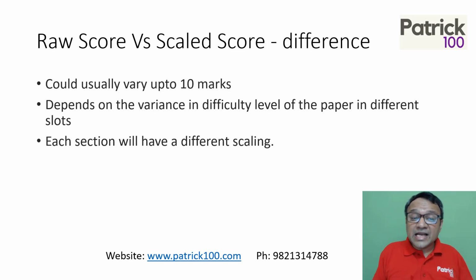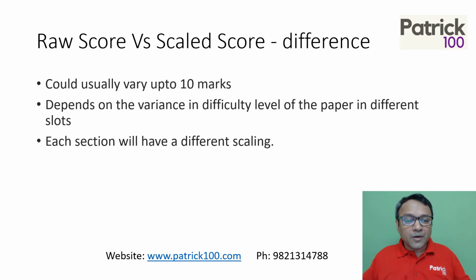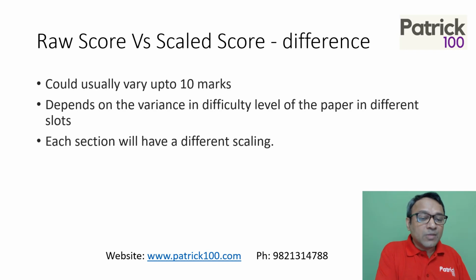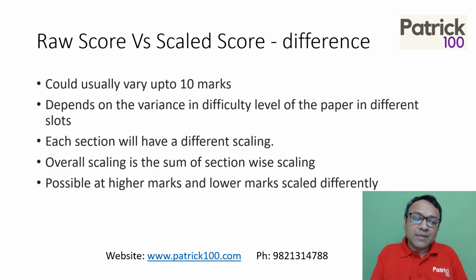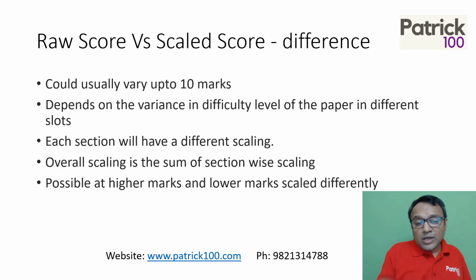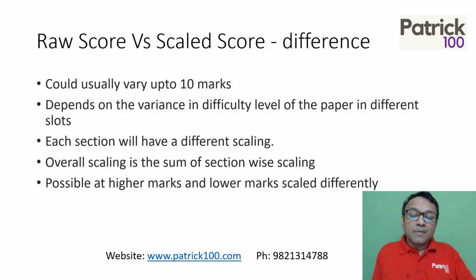Also understand each section will have a different scaling. When the scaling happens, they don't scale the whole paper. They scale each section. Verbal is scaled separately, DILR is scaled separately, and quant is scaled separately. The overall score is the sum of the section-wise scaling. Let's try to understand with a few examples from my students. Also, one more thing: it's possible that at higher marks you may be scaled up, but at lower marks people may be scaled down.